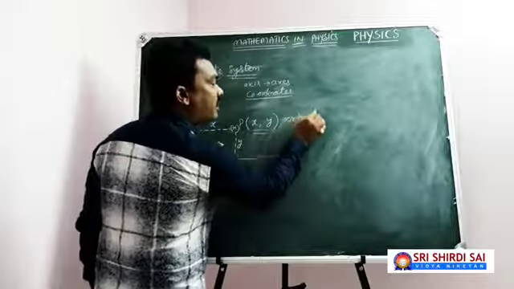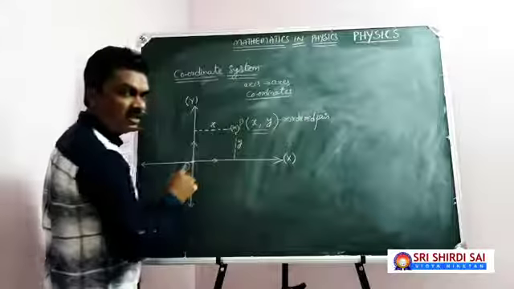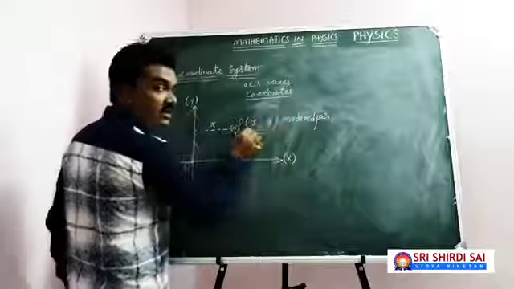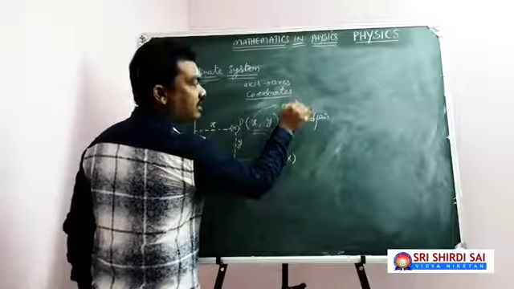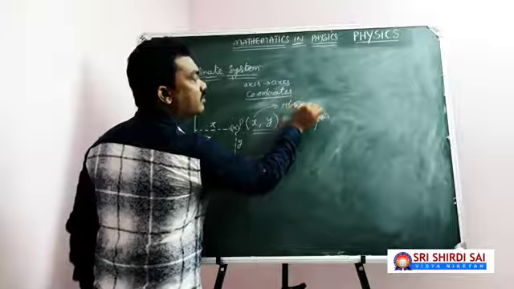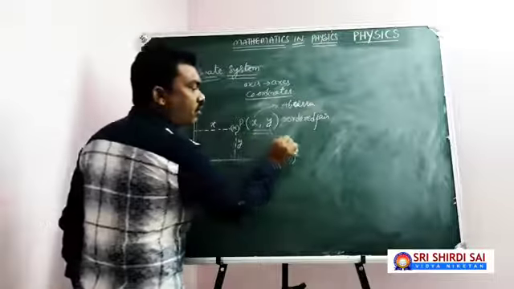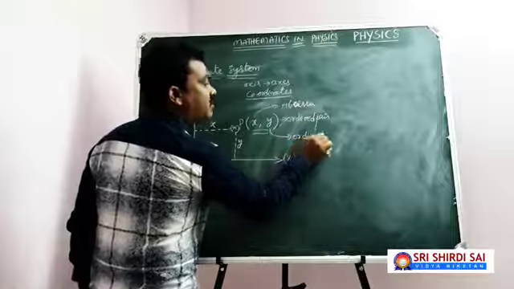In this ordered pair, the first one is the x coordinate, which is also known as the abscissa. Shall I repeat? The x coordinate is also known as abscissa. And here this is the y coordinate, which is also known simply as the ordinate.